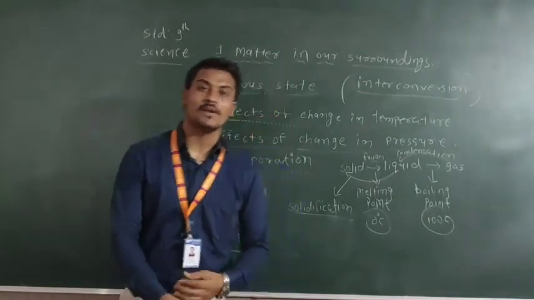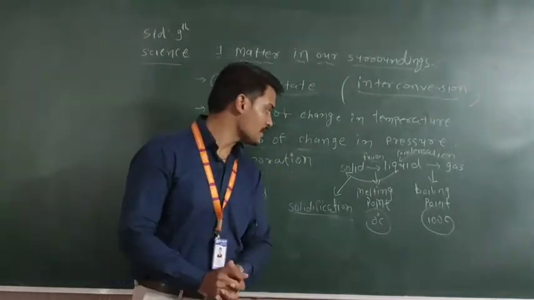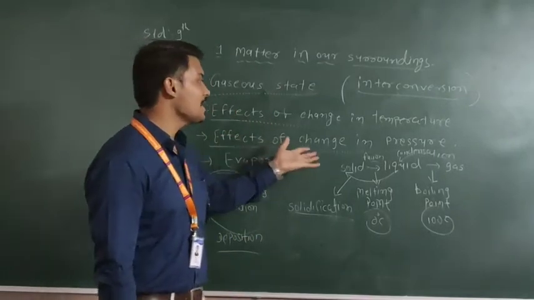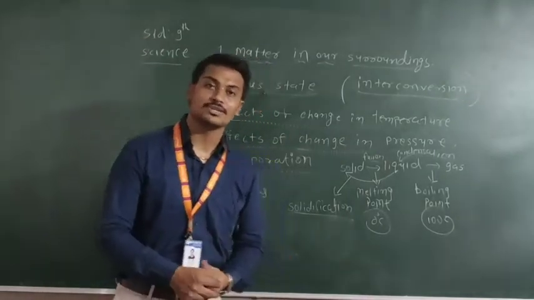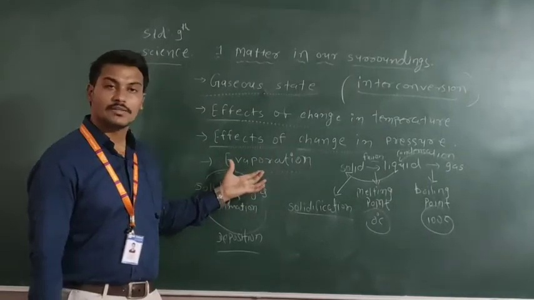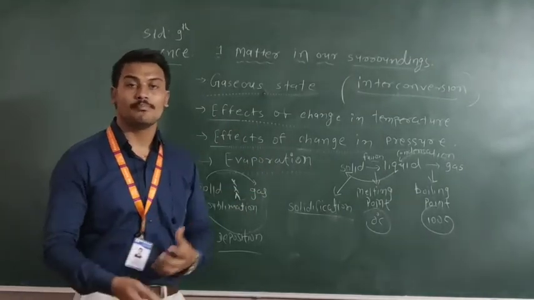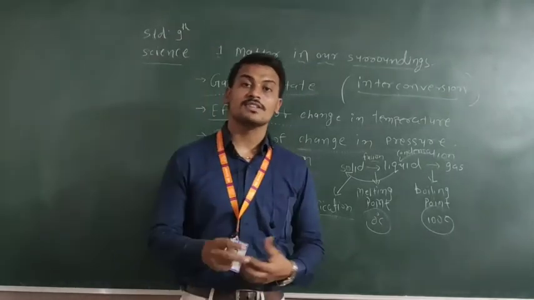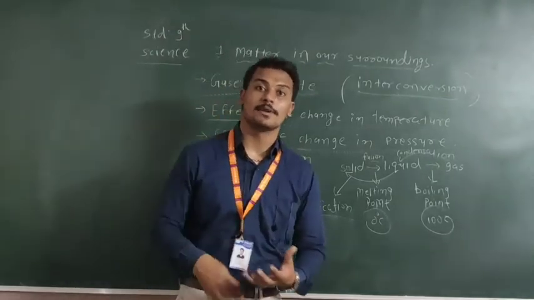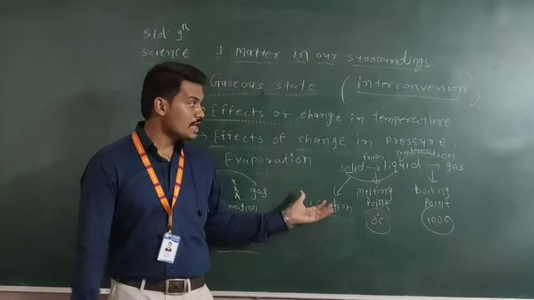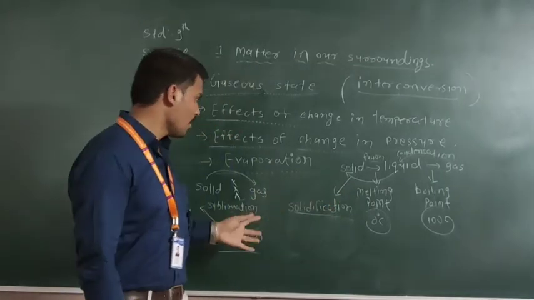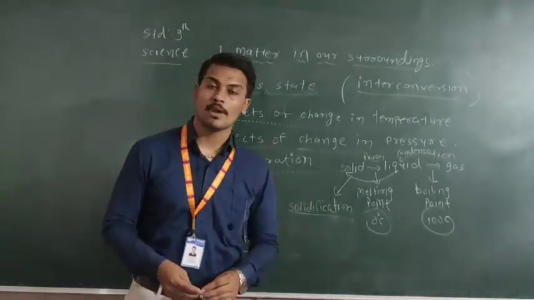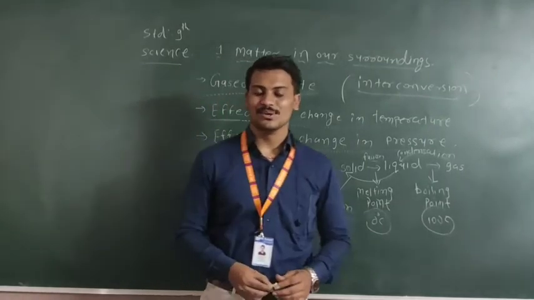This is the name of the different processes of interconversion. If you change the pressure, if you increase or decrease the pressure, what will happen? Next, evaporation. What is the definition of evaporation? What are the different factors which can increase the evaporation process? Right, so here are the different things we already studied. So here our chapter number 1 is completed. Thank you so much.